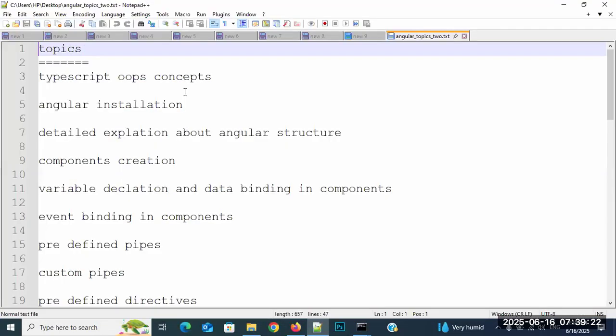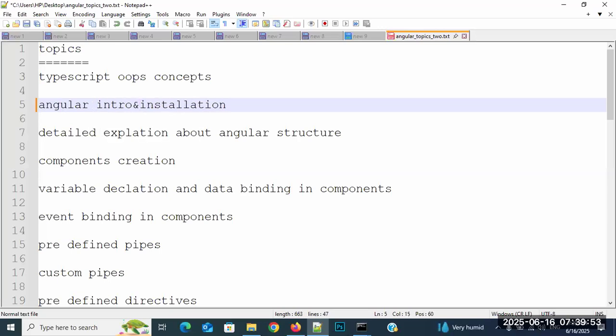So these are the Angular topics. TypeScript with the OOPS concepts will be covered in the videos. I'm not going to teach you that, but it is in the videos, along with the Angular installation. You will get this in the videos only. From here onwards I will teach: Angular introduction and installation.